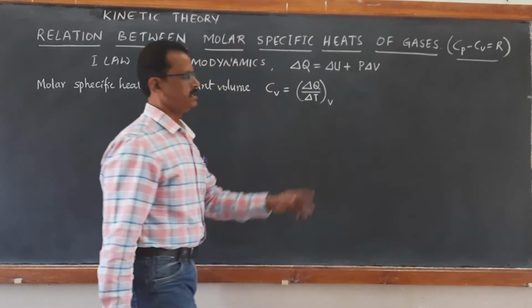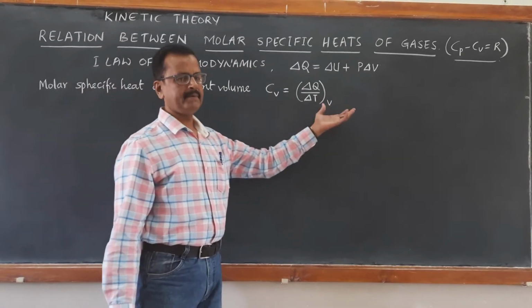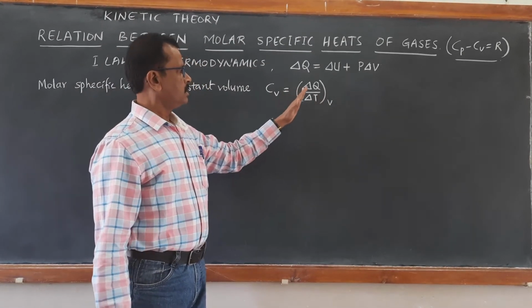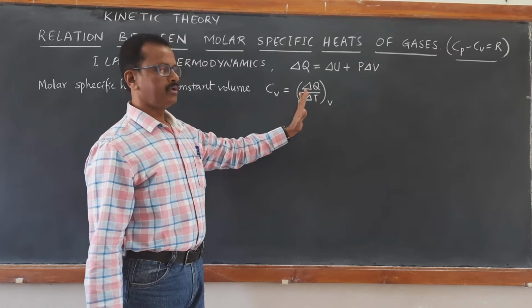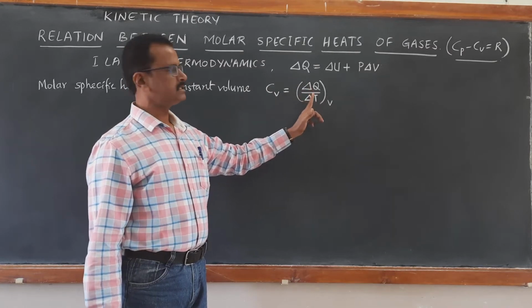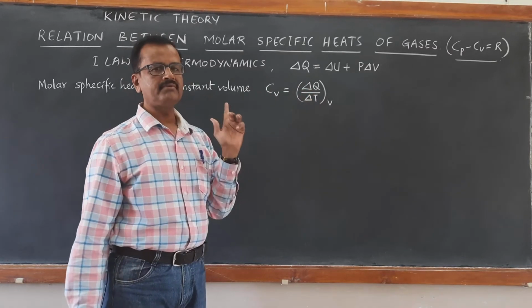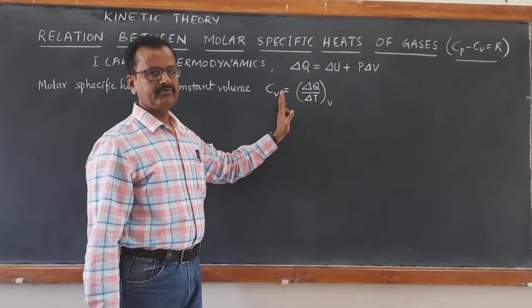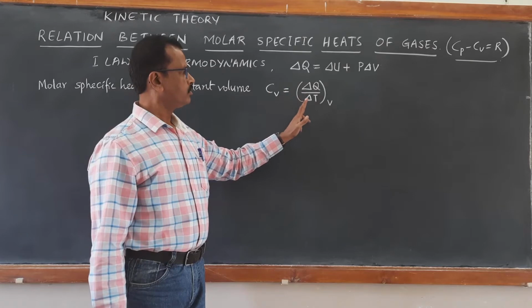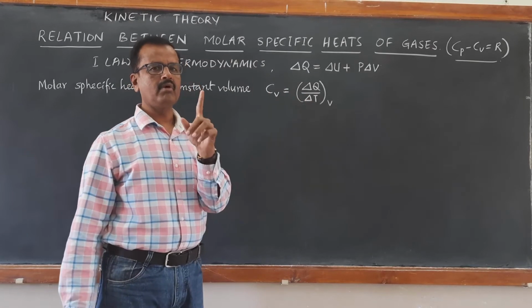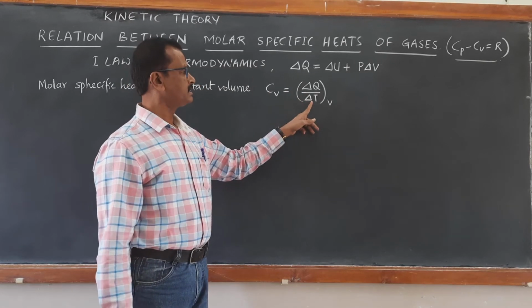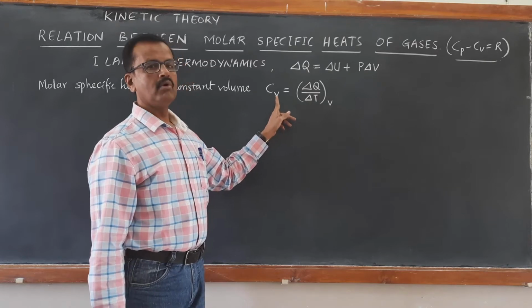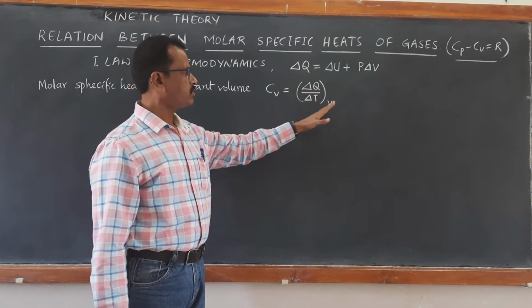The suffix V represents that volume is being kept constant. So it is defined as the amount of heat required to raise the temperature of 1 mole of a sample of gas by 1 degree Celsius. This is called the molar specific heat at constant volume.